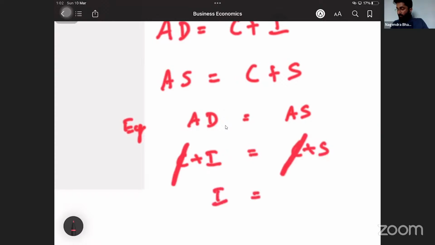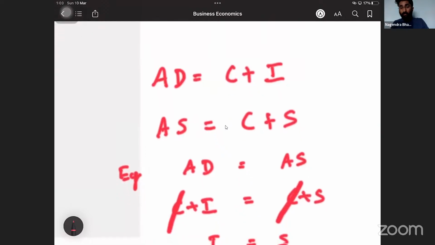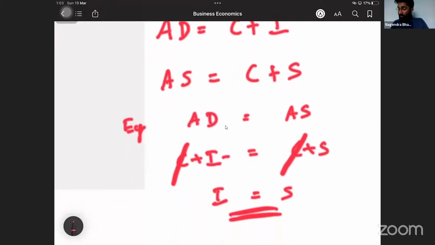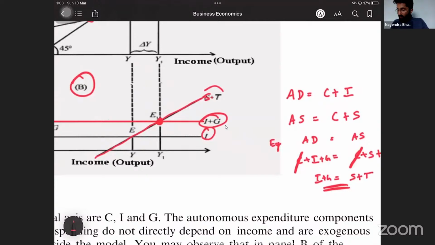So I is equal to S is the case. This is in the two sector model. What happens in the three sector model? Aggregate demand is equal to C plus I plus G, and aggregate supply is equal to C plus S plus T. C gets cancelled. So I plus G is equal to S plus T. Correct? Here, S plus T is equal to I plus G. This is the equilibrium point. That only is the change. There is nothing else.